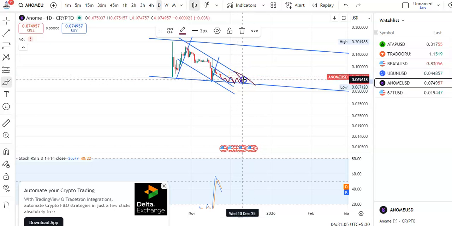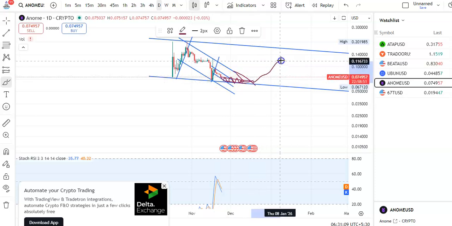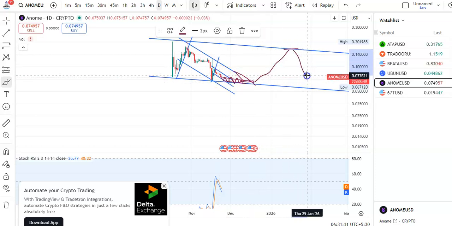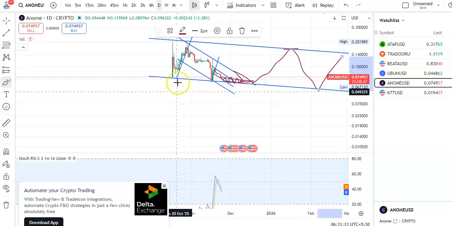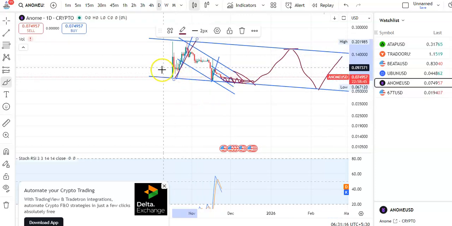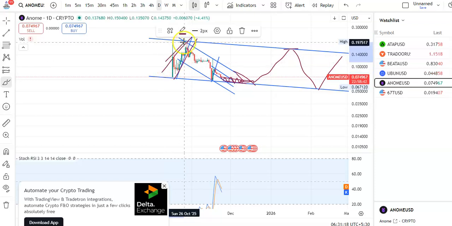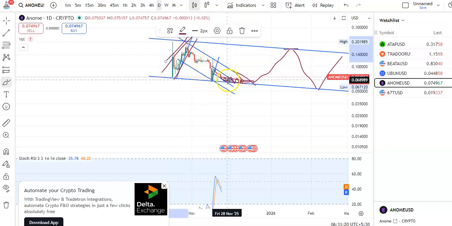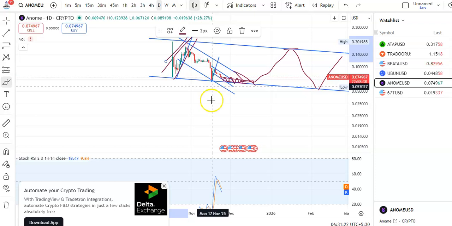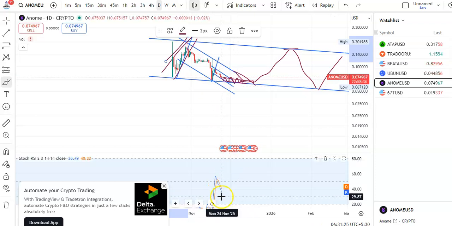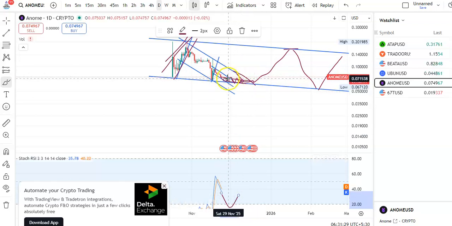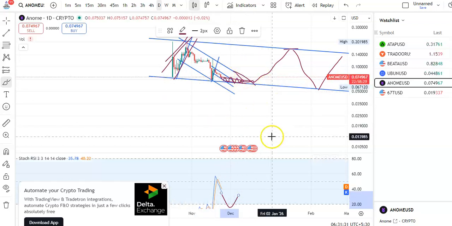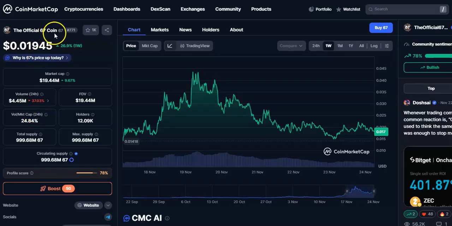Okay, so it may move little sideways after hitting this support. Okay, and then if the breakout happens it may start moving in a upward direction. So like this it is moving in this channel pattern. So previously you can see candles were moving in this uptrend channel pattern. Okay, and then breakout happened, continuously the candles are falling in this downtrend channel pattern. RSI is also confirming that it is falling continuously, and when the reversal takes place you may see a breakout here. Okay, so now we'll talk about another cryptocurrency, that is the official 67 coin or 67 coin,